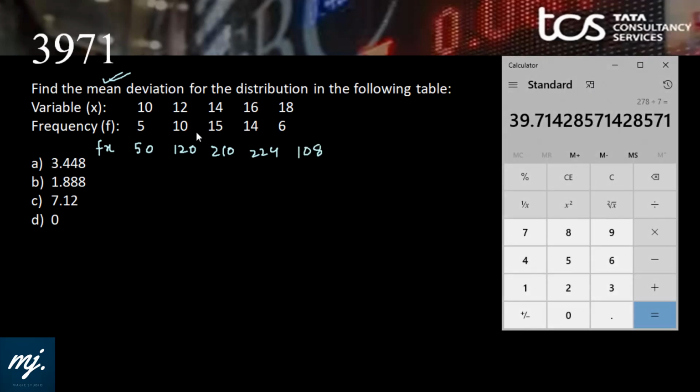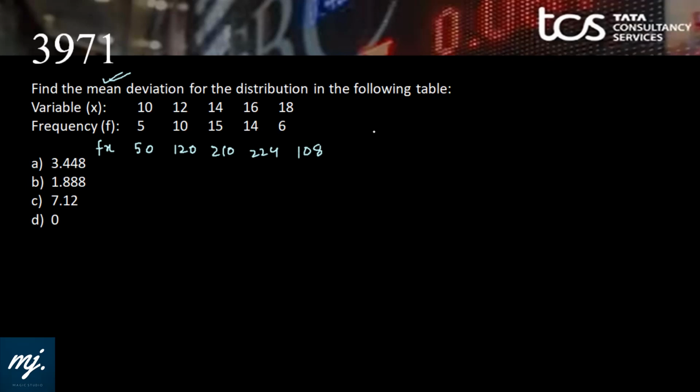So now my calculator, but before that the total frequency is 50. So it will be 50 plus 120 plus 210 plus 224 plus 108 divided by 50, 14.24. Okay, mean is 14.24. I now need mod x minus x bar.